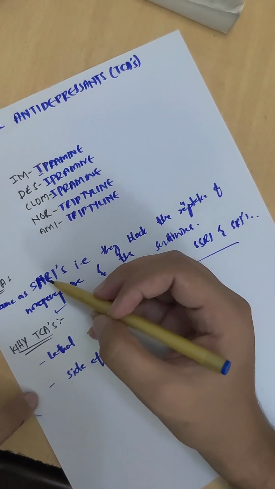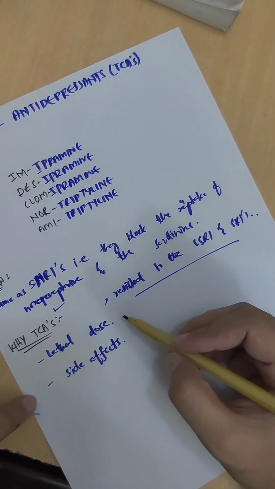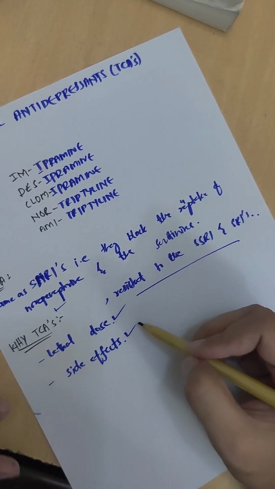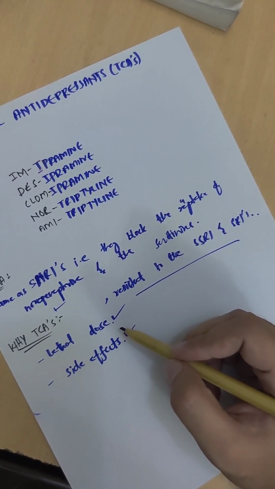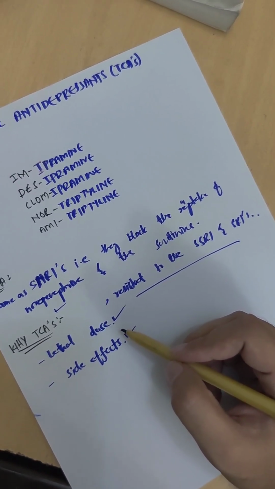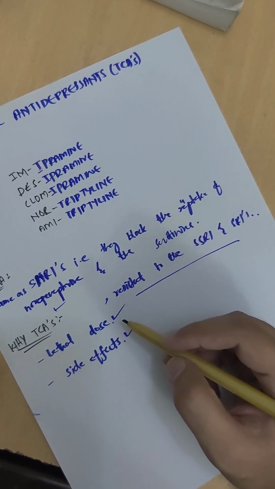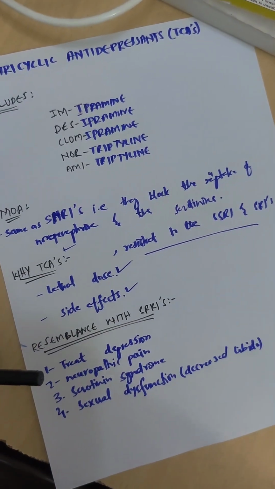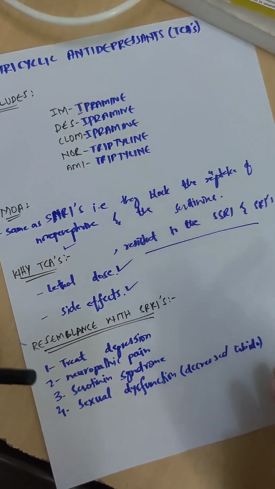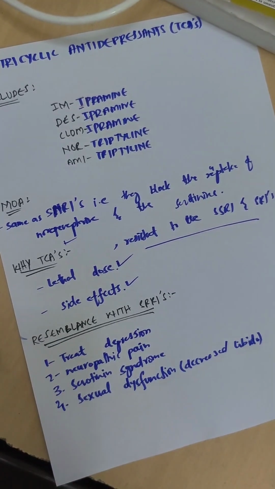The tricyclic antidepressants were first used as the antidepressants, but they are now not used because of their lethal dose and the side effects. They have very vast side effects, and the second problem is that they have a very small lethal dose, which means that if you get a small amount of drug, then it may cause toxicity and may lead to death. So we have said that the tricyclic antidepressants act just like the SNRIs. They block the reuptake of norepinephrine and serotonin.